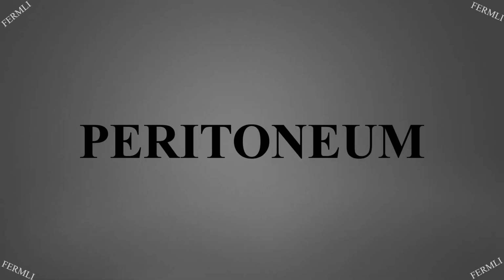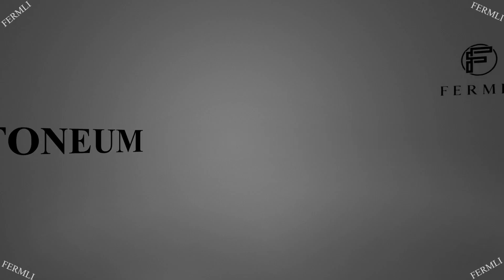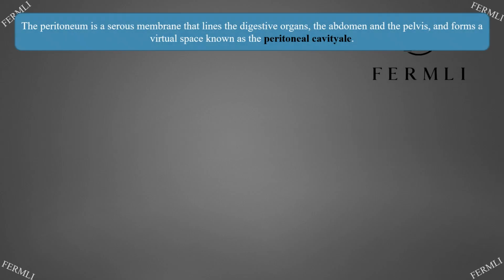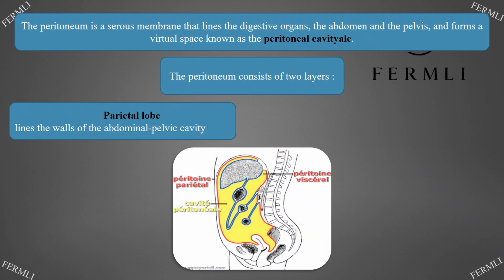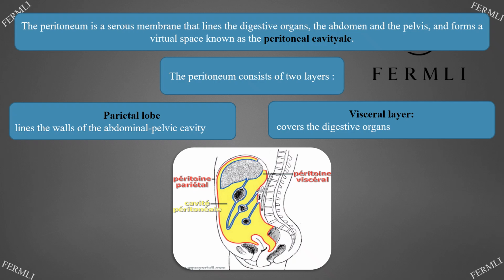Peritoneum. The peritoneum is a serous membrane that lines the digestive organs, the abdomen and the pelvis, and forms a virtual space known as the peritoneal cavity. The peritoneum consists of 2 layers. Parietal layer lines the walls of the abdominal pelvic cavity. Visceral layer covers the digestive organs.